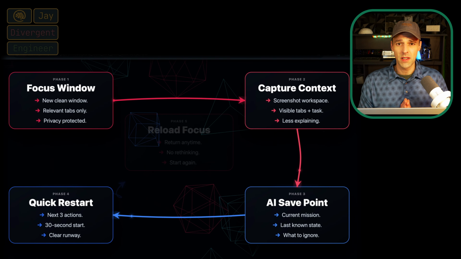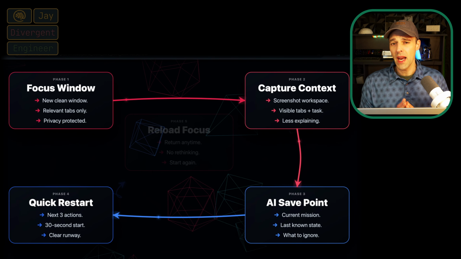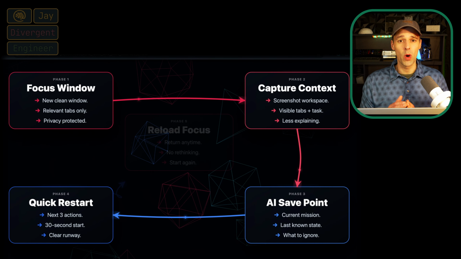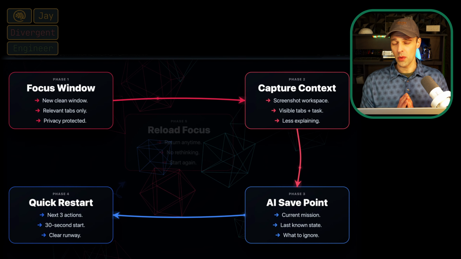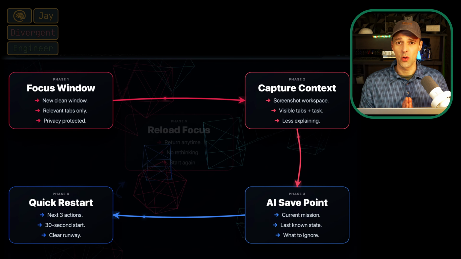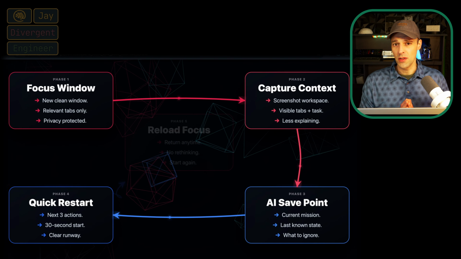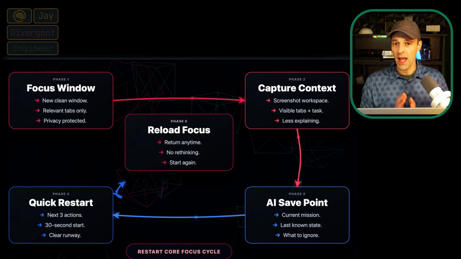If we lose the context from switching, we can come back at any point to the app and ask where we were and where we need to be. We can get 3 action steps, and in 30 seconds, we can get back to what we were doing. This is the clear runway for the quick restart. And this helps with overthinking too. We can reload our focus and return anytime.